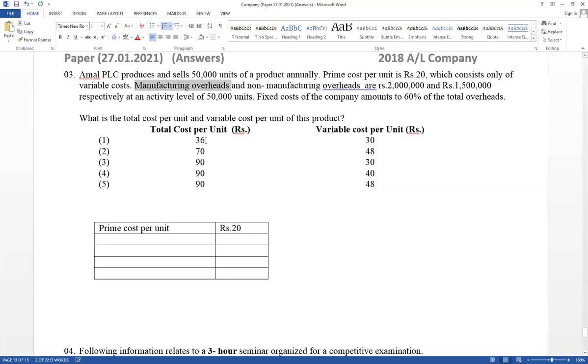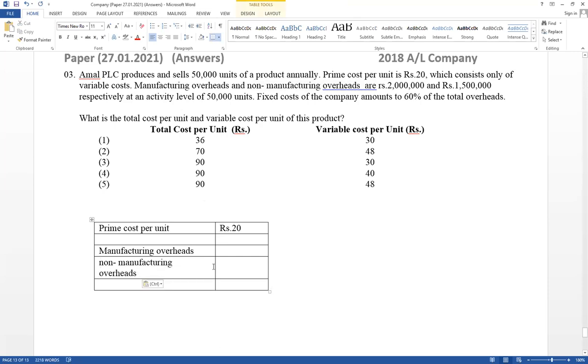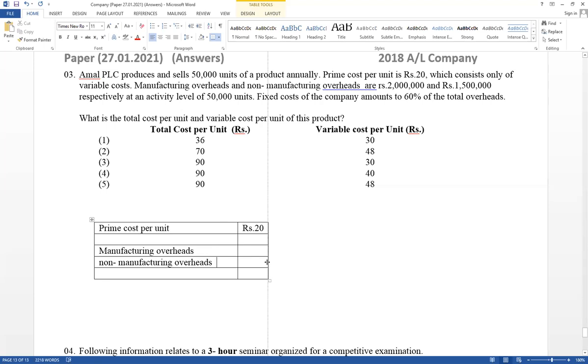Manufacturing overheads as well as non-manufacturing overheads are given, and the total includes variable as well as fixed cost. Manufacturing overhead is 2 million. Non-manufacturing overhead is 1.5 million.